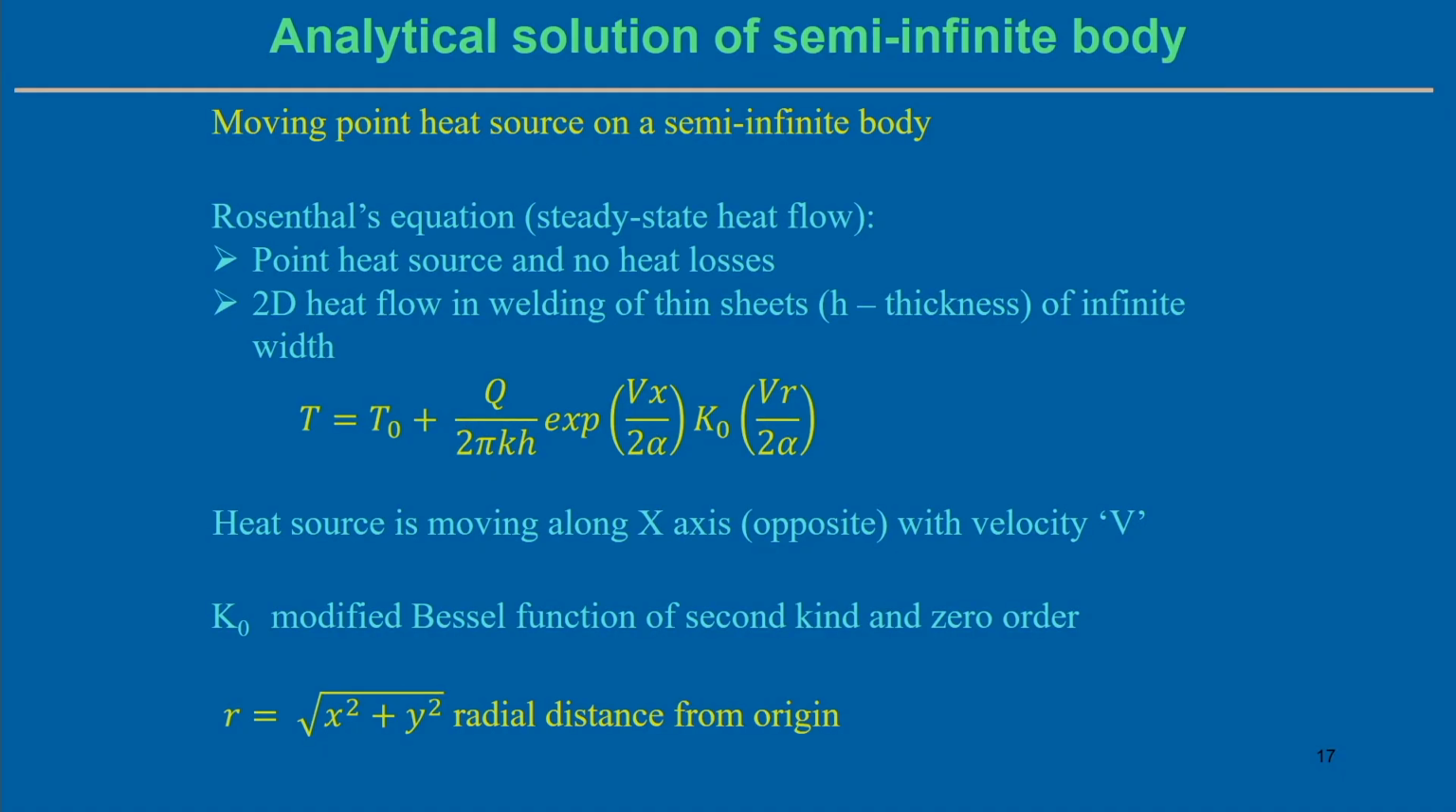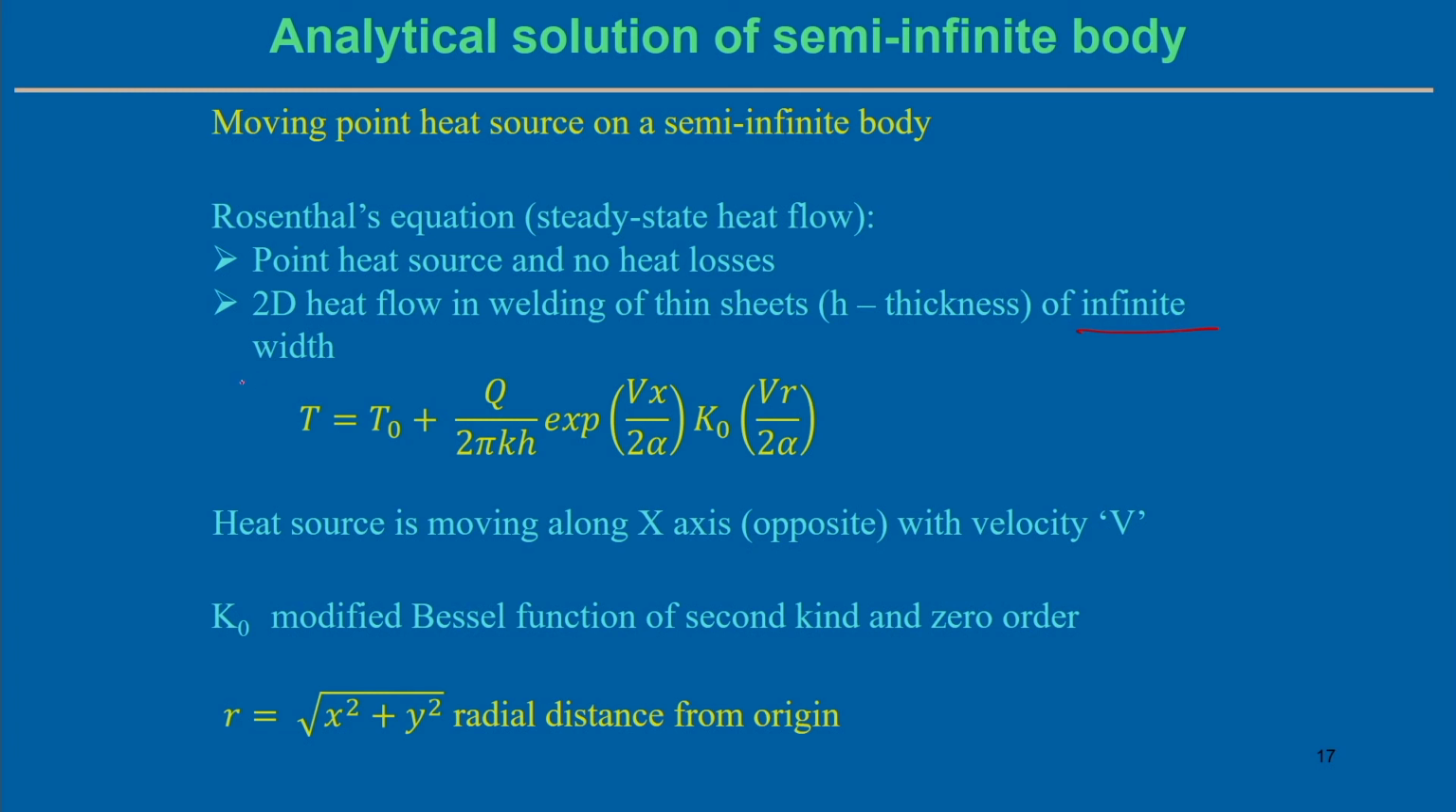So, we will see another solution also, the moving point heat source. Now, if we consider the moving point heat source on a semi infinite body, what kind of analytical solution can we get? This is the well known Rosenthal's equation, a steady state heat flow situation. In this case we are assuming a point heat source and no heat losses, and two dimensional heat flow in the welding of a thin sheet, where H is equal to the thickness of the sheet and the width is infinite.